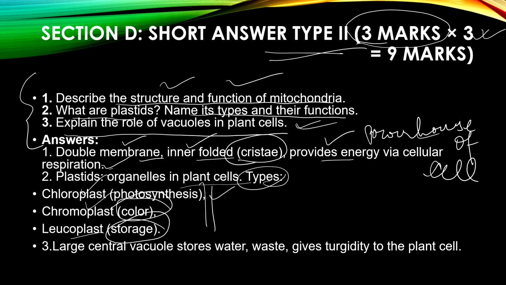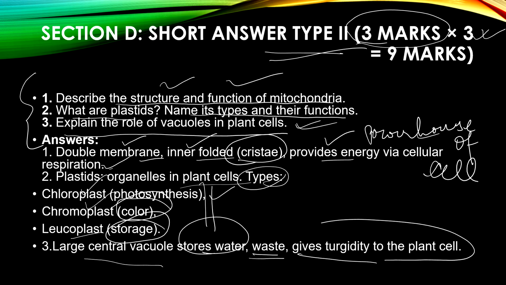Okay, the last question is the role of vacuoles in the plant cell. We have studied the function or role of vacuoles, but here just in brief I'm telling you: the large central vacuole stores water. It helps in storing waste things and disposing of the waste materials from the cell. It gives turgidity to the plant cell, that is, it helps in maintaining the shape of the cell. So turgid vacuoles give the plant cell its shape. Okay, is it clear? Now we will move on to the long answer type question.